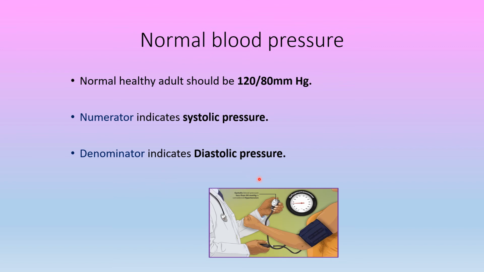What is diastolic pressure? It is the relaxed stage of the ventricles, that is ventricular diastole. That is diastolic pressure. So when we measure the BP, we should take the systolic pressure and diastolic pressure, when the ventricles are contracted and relaxed. We take these as the measurement of BP.